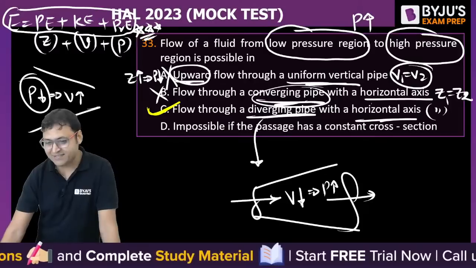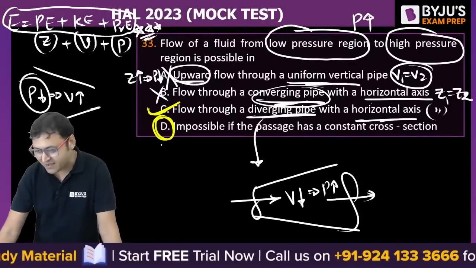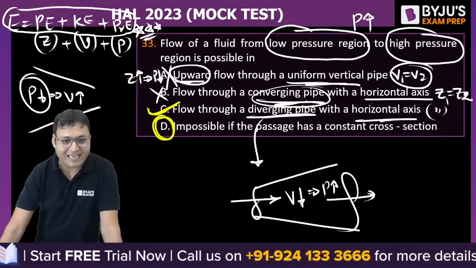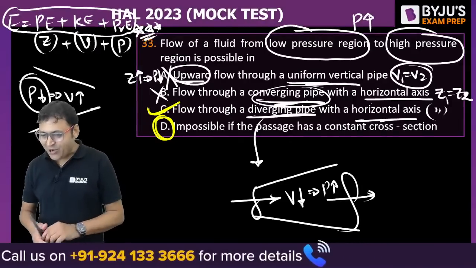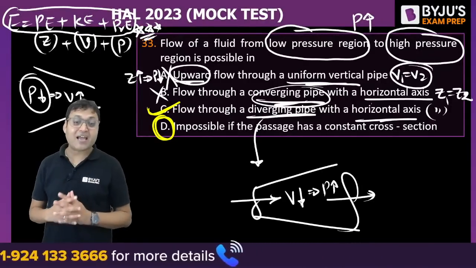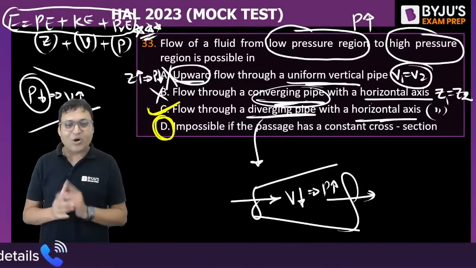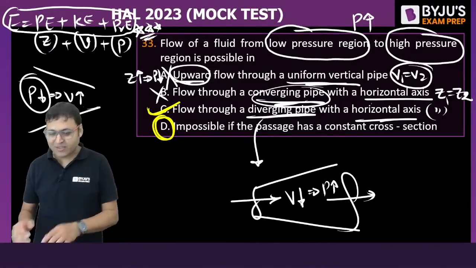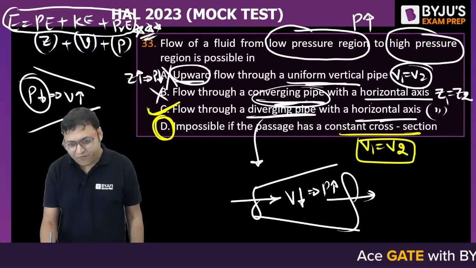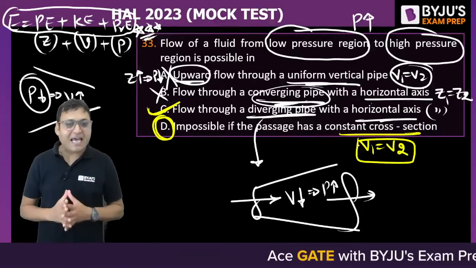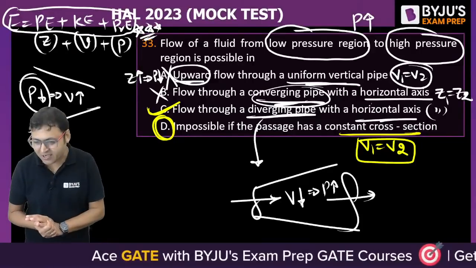What about D? What about D for Delhi? Is D incorrect or is D also correct? Yes, everyone do let me know. B and C are fine, what do you say about D? The flow is impossible if the passage has a constant cross section. If the cross section is constant, it means V1 is equal to V2. If V1 is equal to V2, is there a possibility to have the flow from low pressure to high pressure?